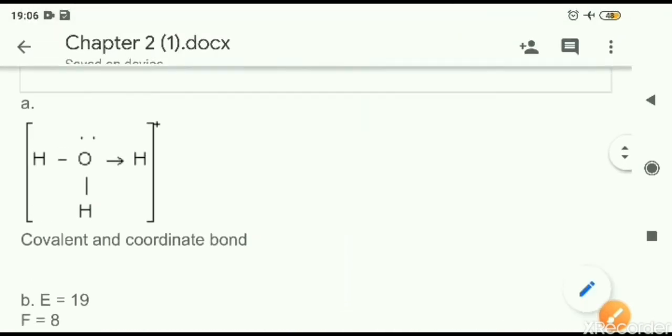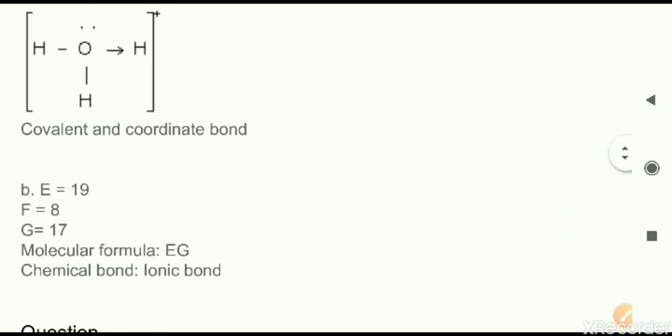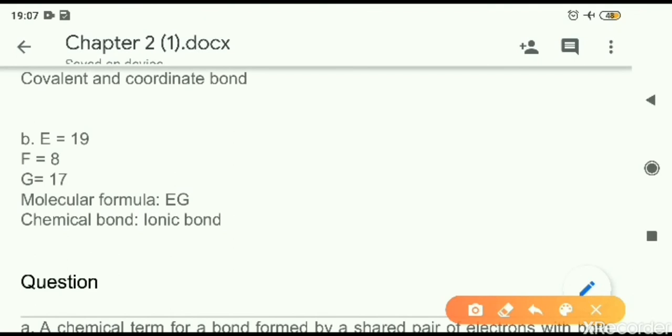Next, the B part. Here the atomic numbers are given of three atoms, E, F and G. According to these atomic numbers, we have to tell the molecular formula if element E and element G form a compound, and what kind of bond it will be. Based on the atomic numbers, we will write the electronic configuration. F they have not asked, so we will not take care of that.